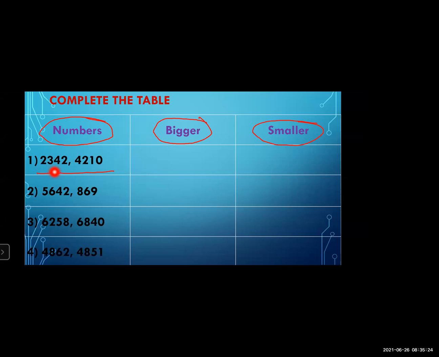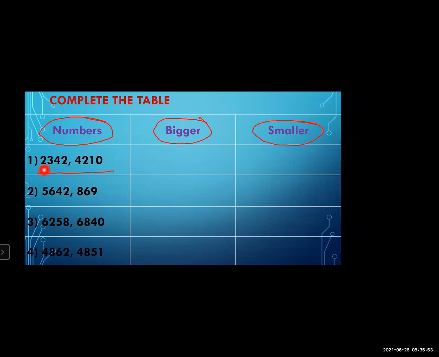In the first number there are 4 digits, and in the second also 4 digits. When the digits are the same, what do we have to see after that? The higher place. In a 4-digit number, which one is the higher place? 1000.